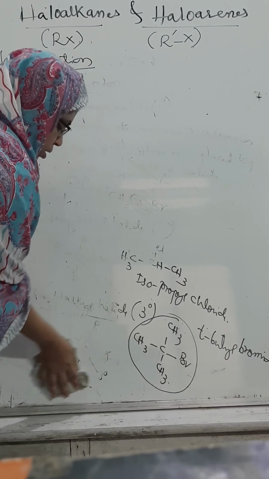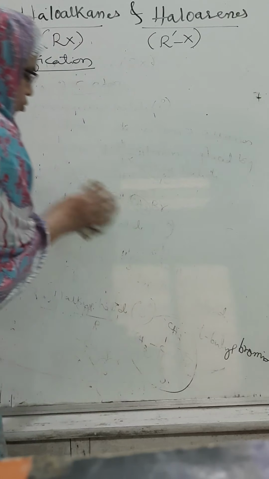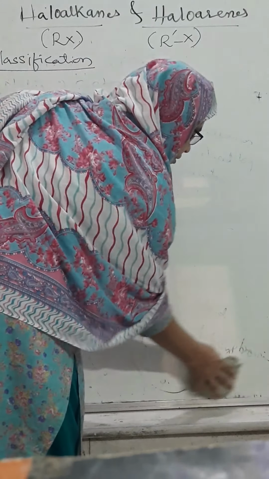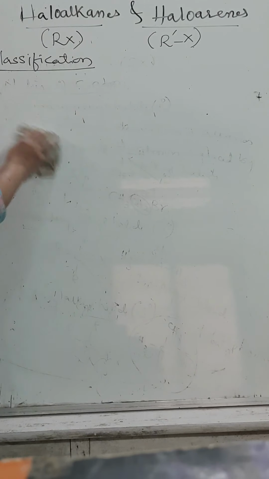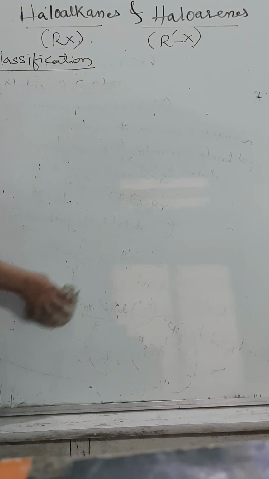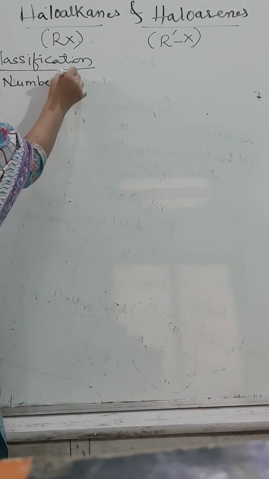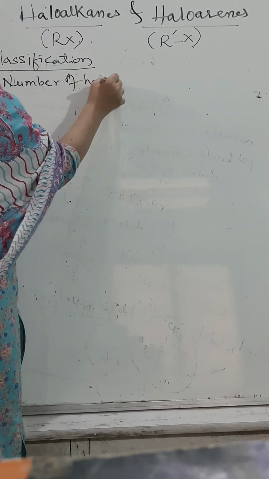Let us move to the second classification, Roman number 2. It is better that you go on writing with me, because when you are writing the points, you can elaborate by taking your own example. You too can try yourself to identify whether they are primary, secondary or tertiary. Many examples are given in NCERT. As much as possible, we will try to complete in further videos. Second one is related with what? Number of halide groups.